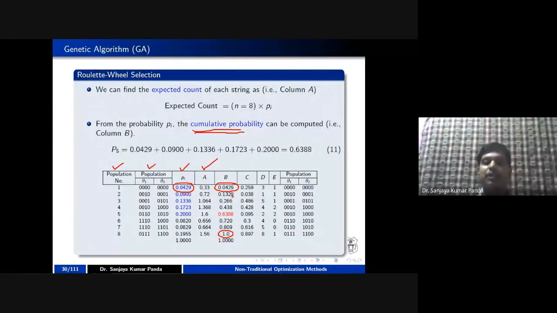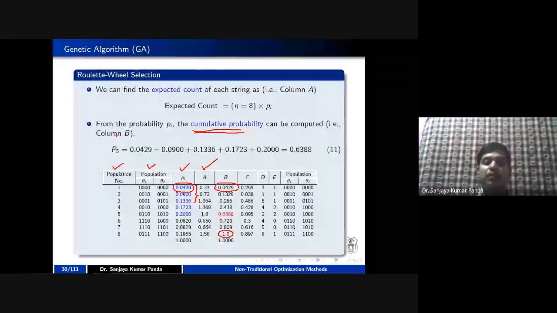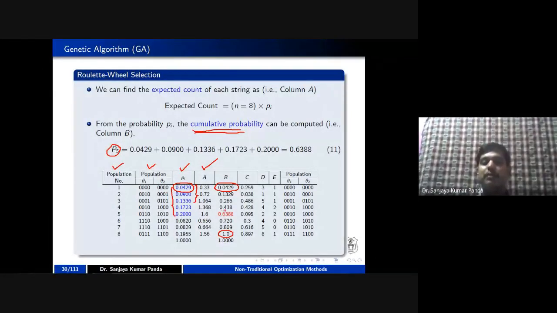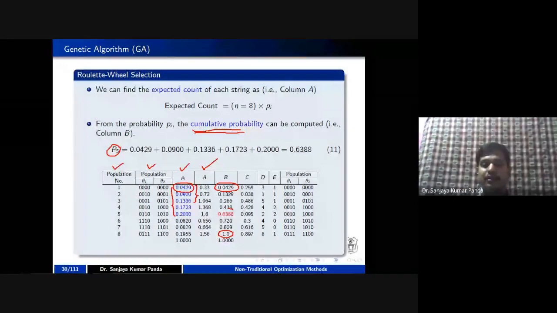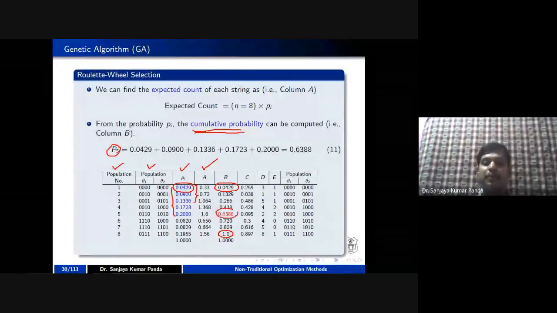Similarly, the cumulative probability of 3 is nothing but 0.0429 to 0.1336. Here I have calculated the cumulative probability of P5. That's why I need to add all 5 probabilities and the value comes to 0.6388. So this is the cumulative probability of P5.